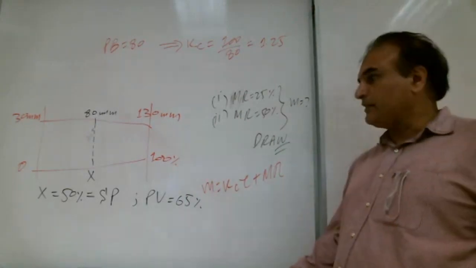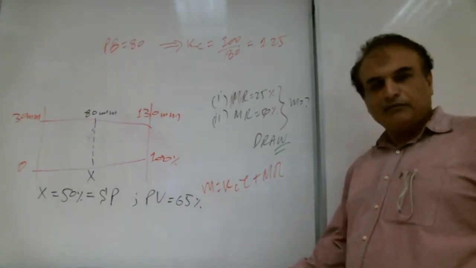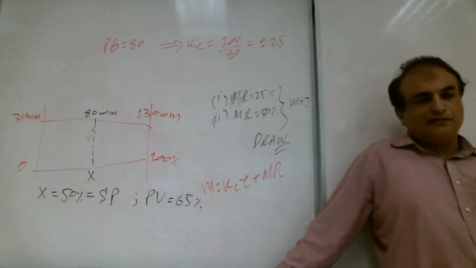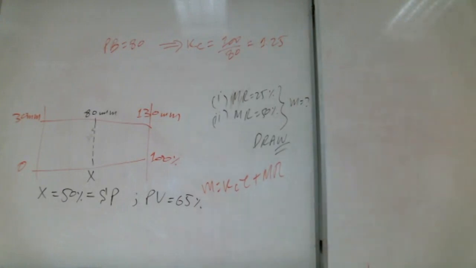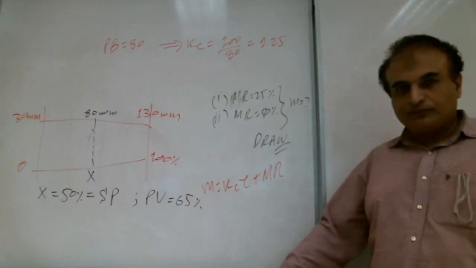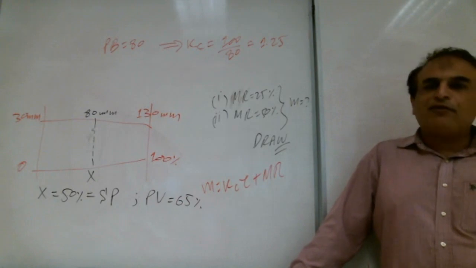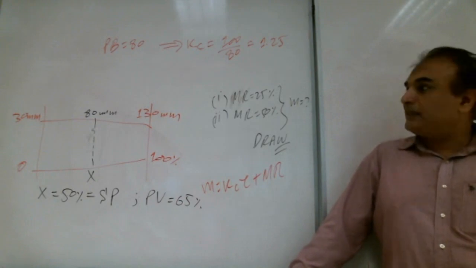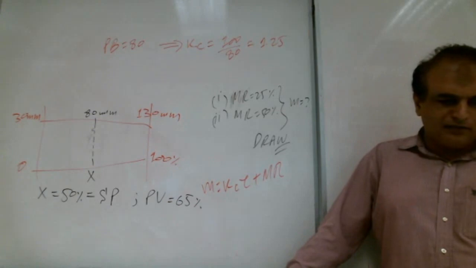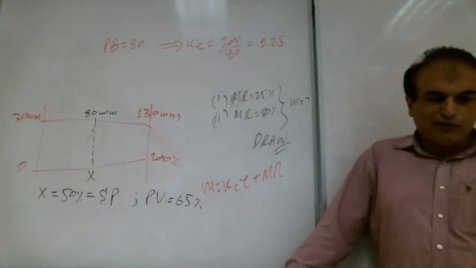Somebody is writing 25, somebody is writing 15. How do you know it is 15? Yes, Shabab. Teacher, minus 15, because set point minus PV, in reverse. How do you know that it is reverse? Where is it written that it is reverse? Who told you it is reverse?